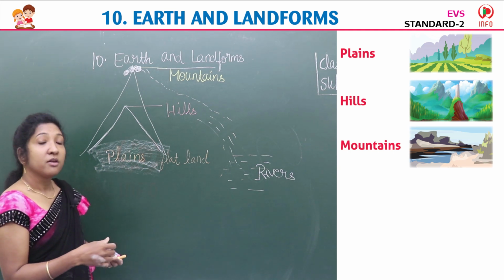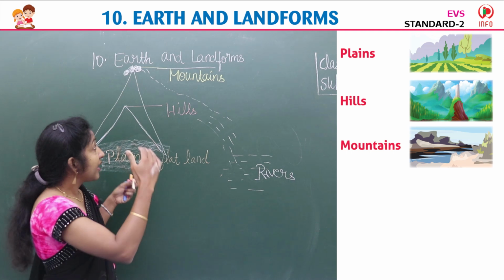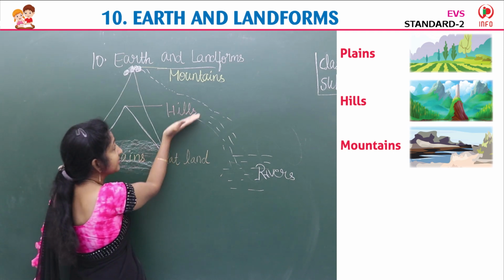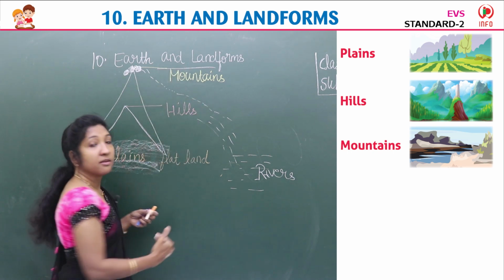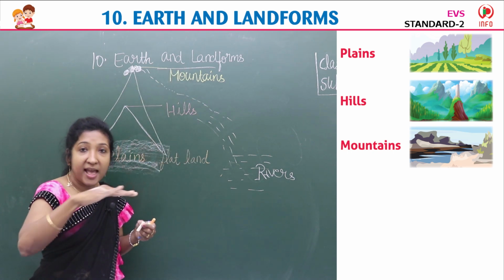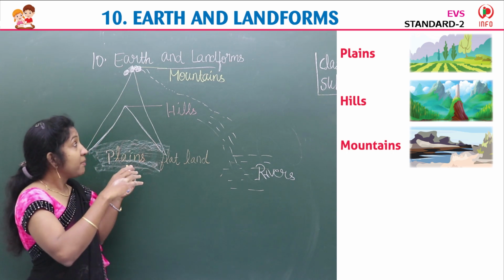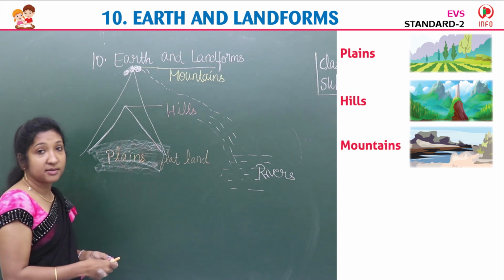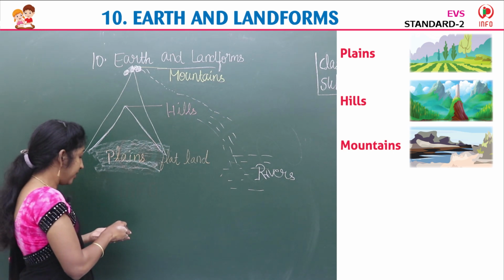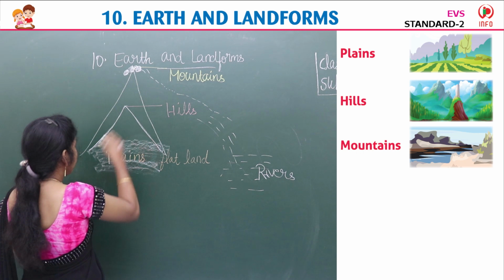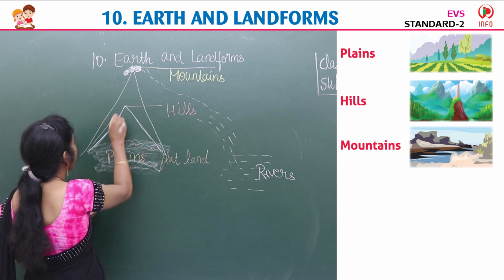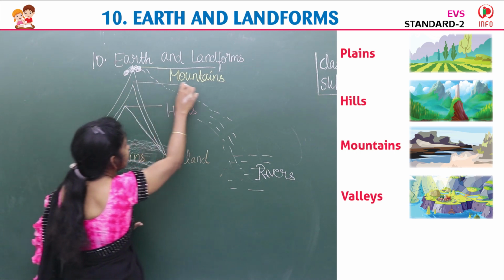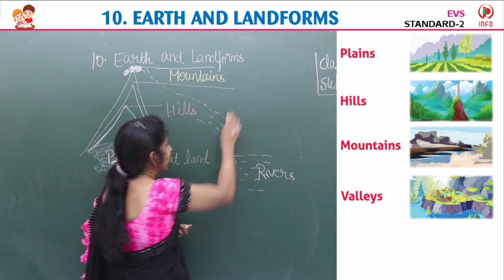Okay. Now, the area between hills and mountains. The area of land between two big hills or two big mountains is called a valley.